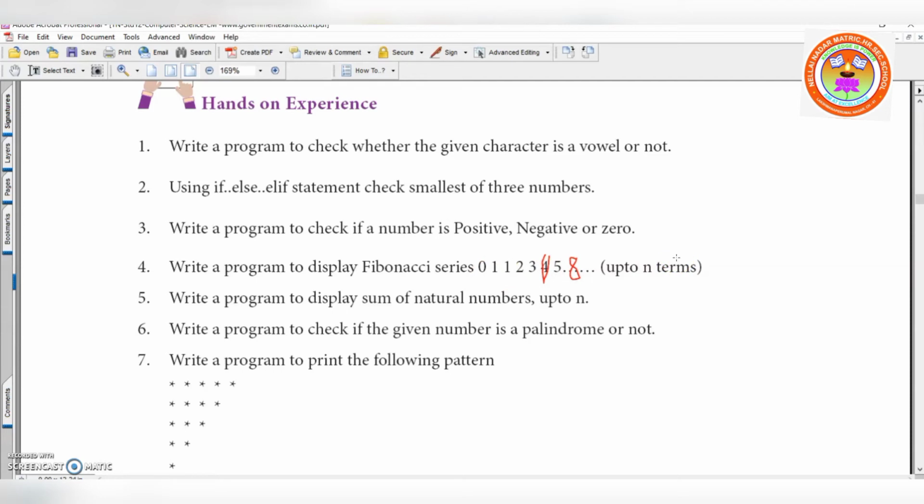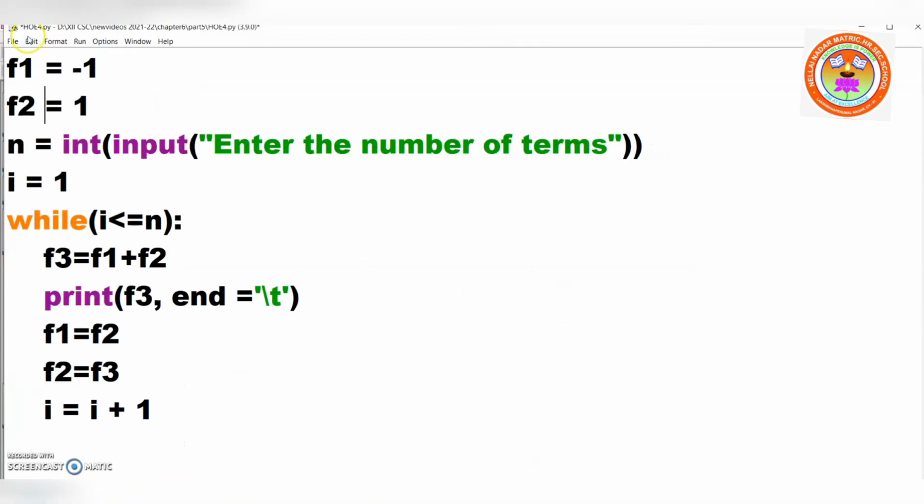So now we are going to write a program to generate this series. Now see the program. I have taken two variables, f1 and f2. In f1 I am storing -1, in f2 I am storing 1. Why? Because the first output should be 0. What will be the first output? It should be 0, right? So to get 0, I am giving -1 and +1. Here I am accepting how many terms you want.